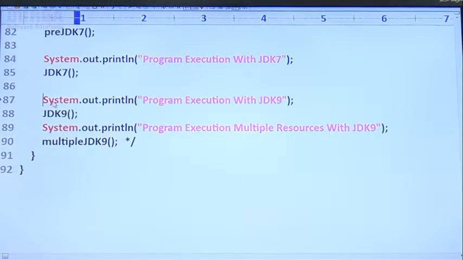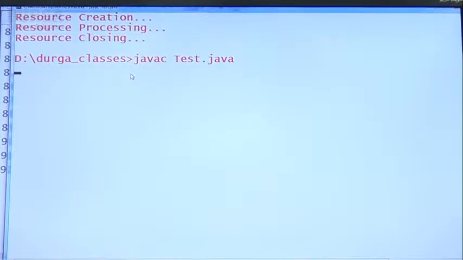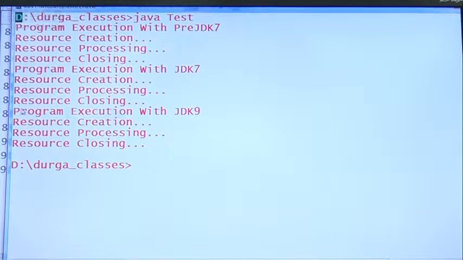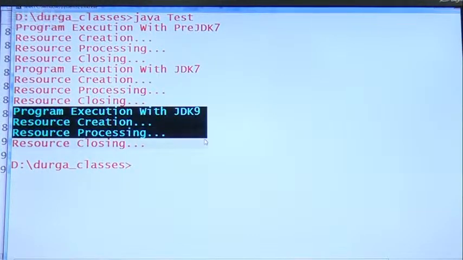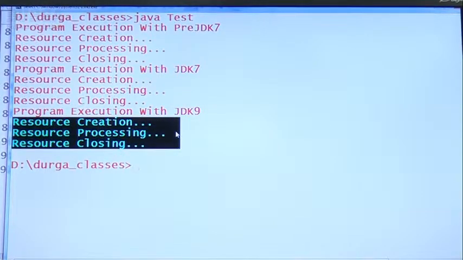And let me execute that JDK9 code also. Here, have a look once. Have you observed, right? Program execution with JDK9. Are you getting? Resource creation, resource processing, resource closing like this.